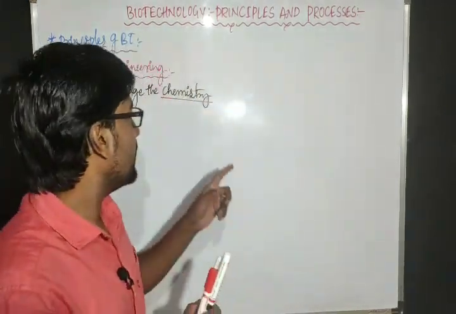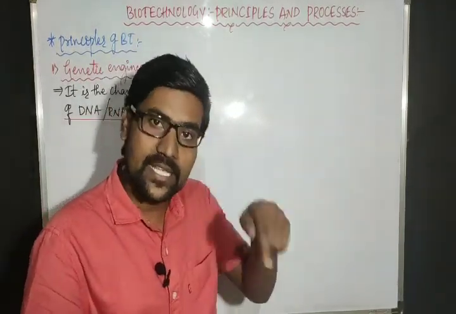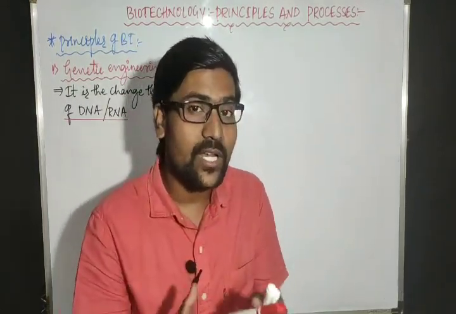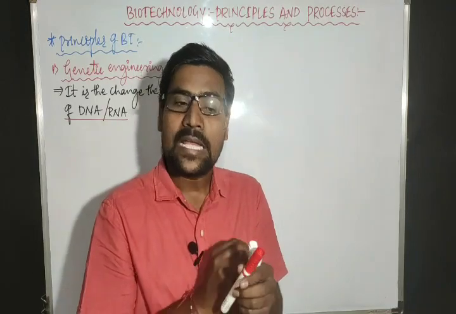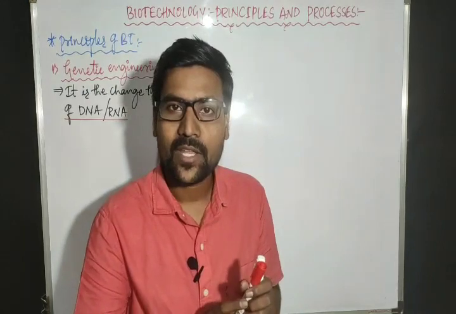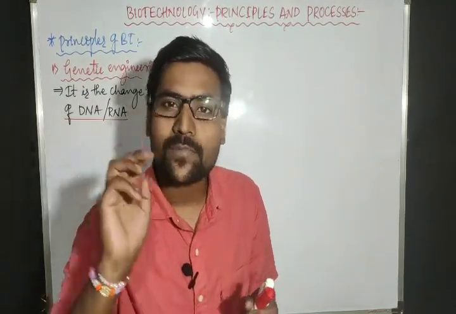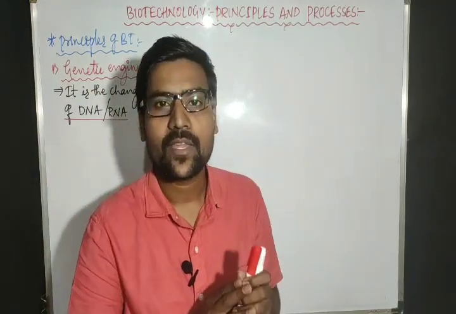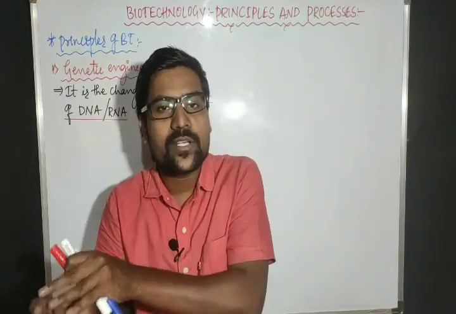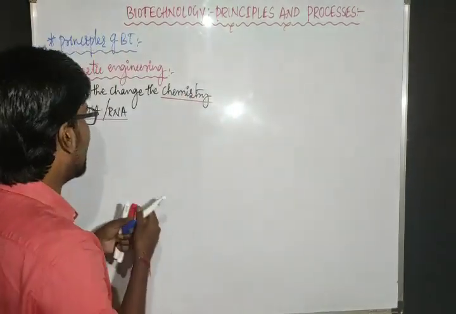That change is by the chemistry of a genetic material, not a physics. It's a chemistry we need to change. If you want to change the physics of the DNA, it means just the shape of the DNA is changed, remaining all the things are as it is. If you want to change the chemistry of the DNA, we are changing the base pairs of the DNA to some extent. That means we are adding some extra genes or we are removing some genes.